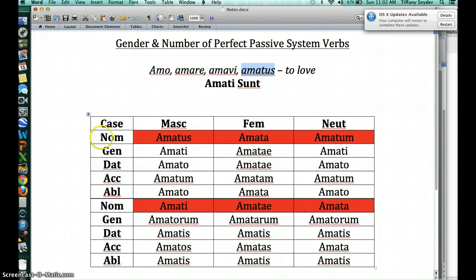And the subject is your nominative. We don't need genitive. We aren't matching to anything but the subject. So we can only possibly have the forms that are highlighted here. It can only be amatus, amata, amatum in the singular, amati, amatae, amata, again, in the plural. So that depends on your gender.